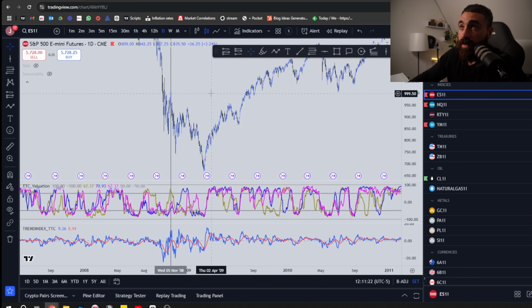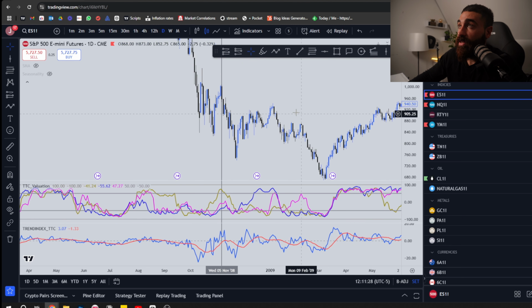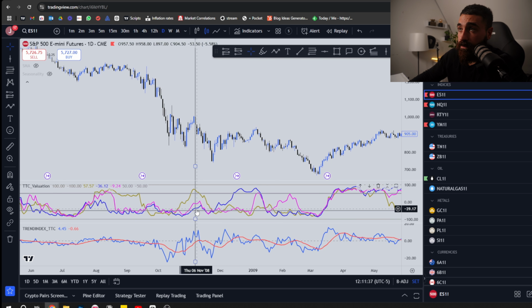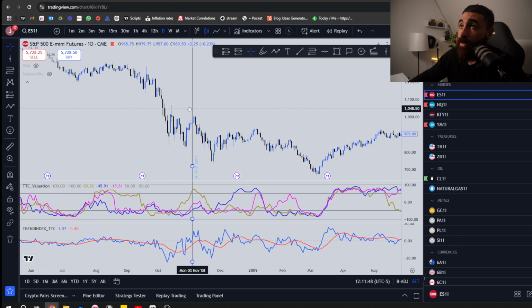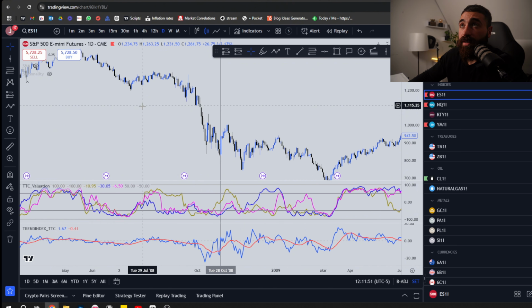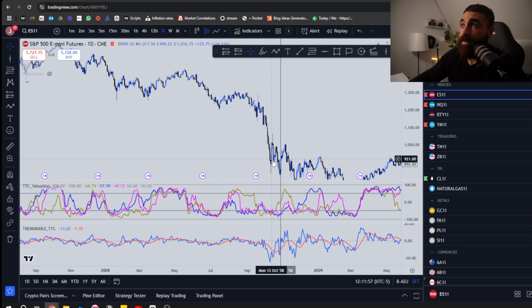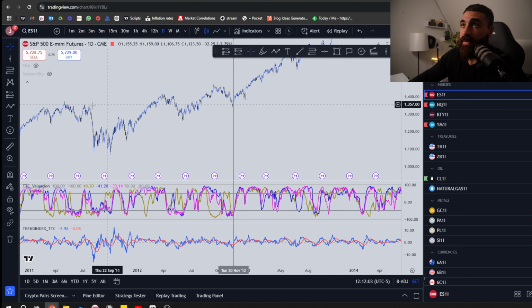Let's continue backwards. In 2008, we didn't see it. We had the big financial crisis in 2008. But what was the difference between 2008 and all the other years? The difference was, first of all, we were not undervalued in relation to gold. We were above it. We didn't get any signal here. We did not have any signal until here that we went a little bit higher. So this year, the difference was that we were weaker. We were going down in general for a weak presidential cycle. But the difference that we have in those other years is that we are going higher. We have a strong presidential cycle.